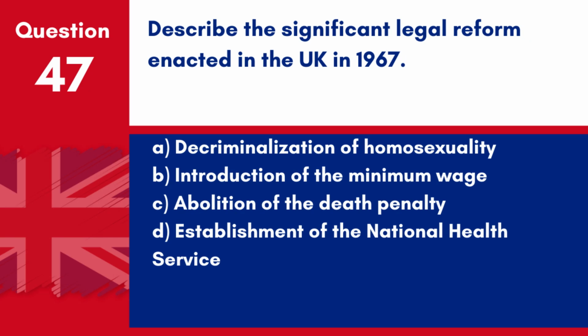Question 47. Describe the significant legal reform enacted in the UK in 1967. A. Decriminalisation of homosexuality. B. Introduction of the minimum wage. C. Abolition of the death penalty. D. Establishment of the National Health Service. Answer A. Decriminalisation of homosexuality. The significant legal reform enacted in the UK in 1967 was the decriminalisation of homosexuality.